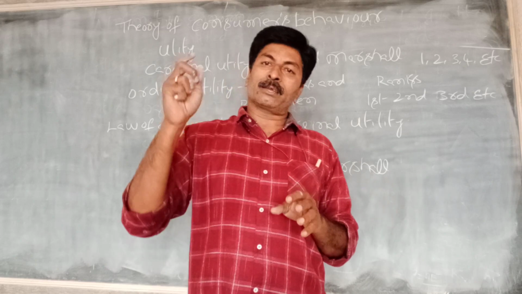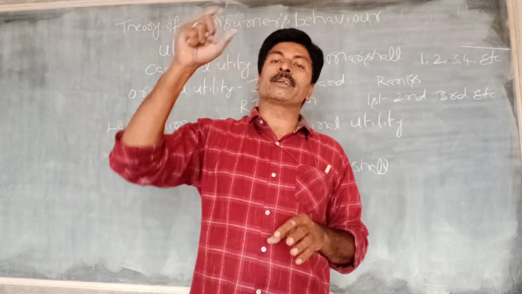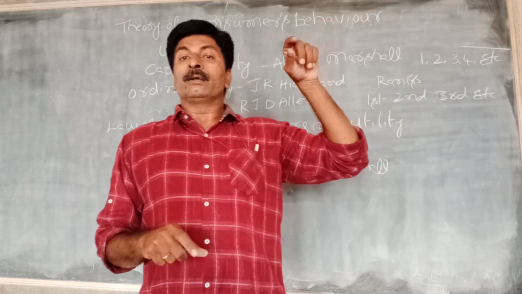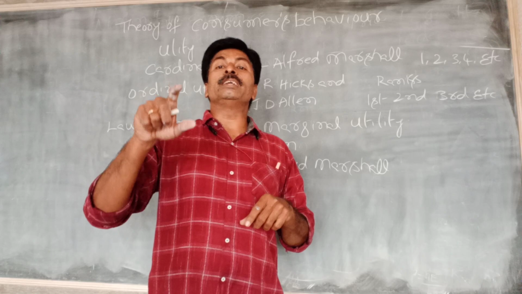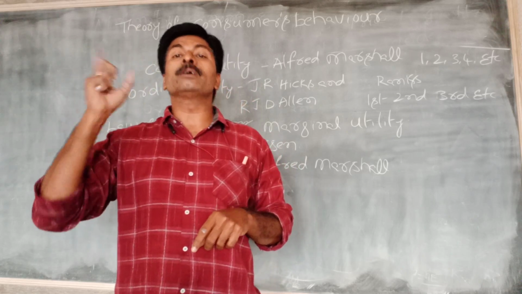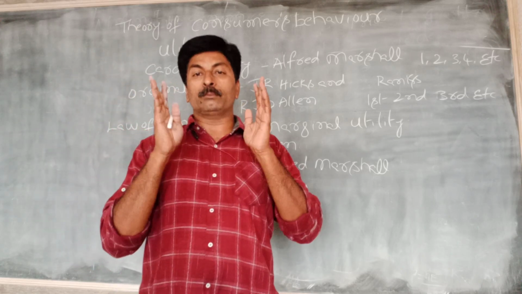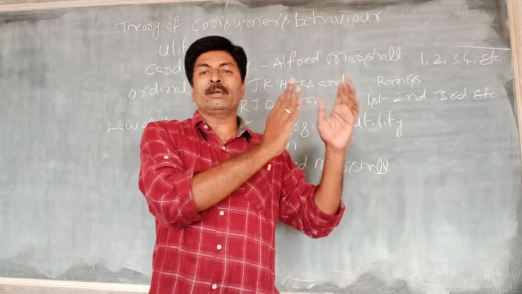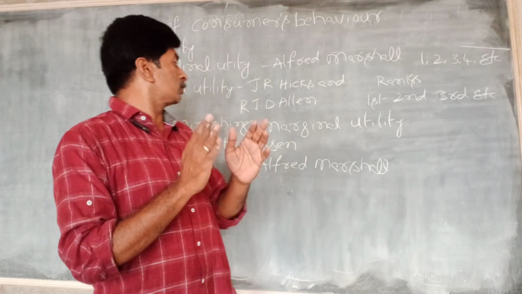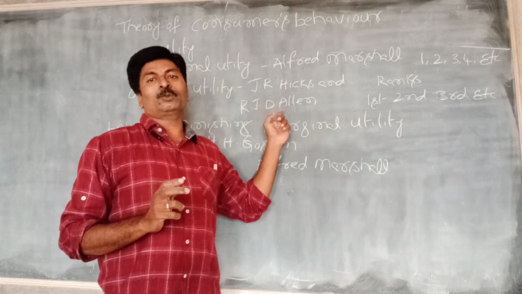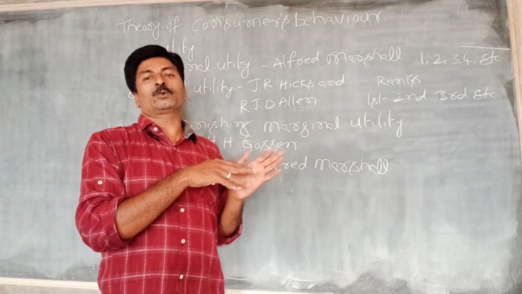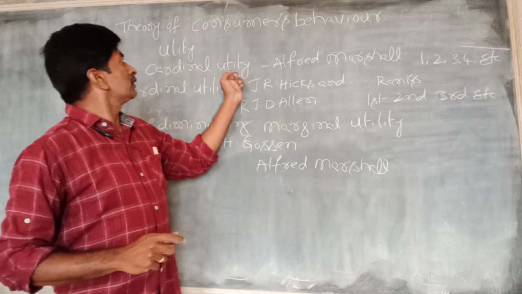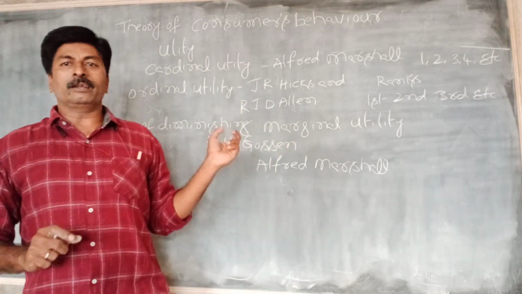So Alfred Marshall explained cardinal utility analysis to explain consumer behavior, but Hicks and Allen explained ordinal utility analysis to explain consumer behavior. Anyhow, here are two kinds of numbers: cardinal numbers, used by Alfred Marshall, and ordinal numbers, used by Hicks and Allen. These are different methods to measure utility: cardinal utility and ordinal utility.